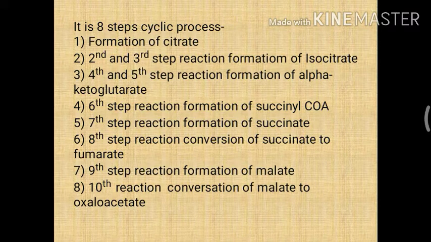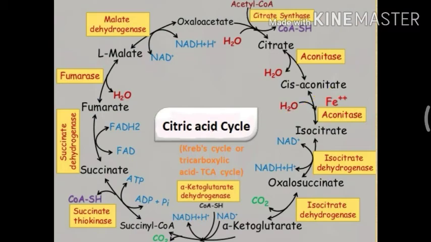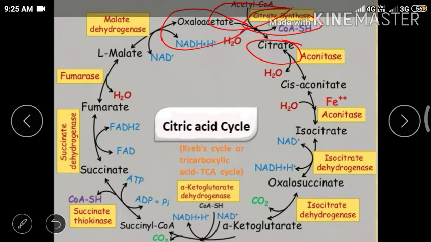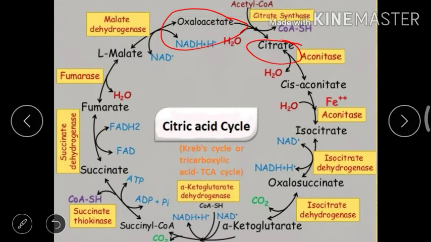So the cycle consists of 8 steps. It is an 8-step process. The first step is formation of citrate. When oxaloacetate condenses with acetyl-CoA to form citrate, this reaction takes place by the enzyme citrate synthase. Okay, this was the first step, formation of citrate.